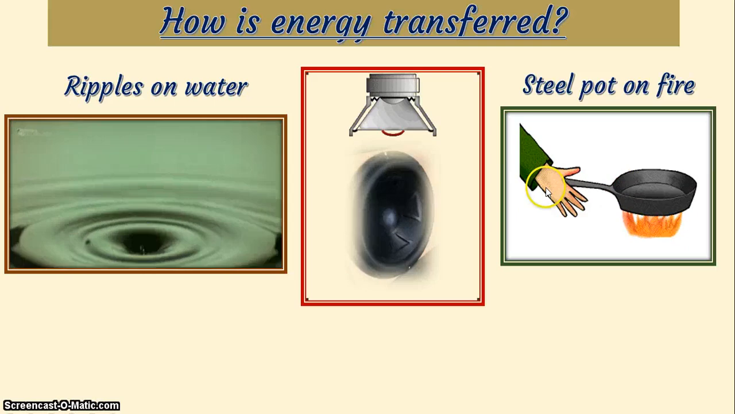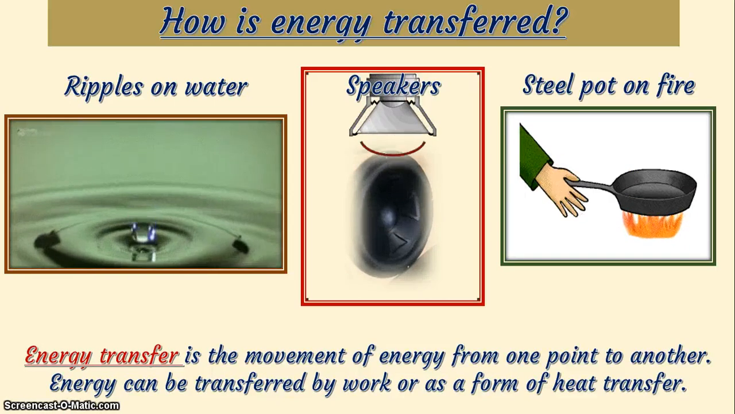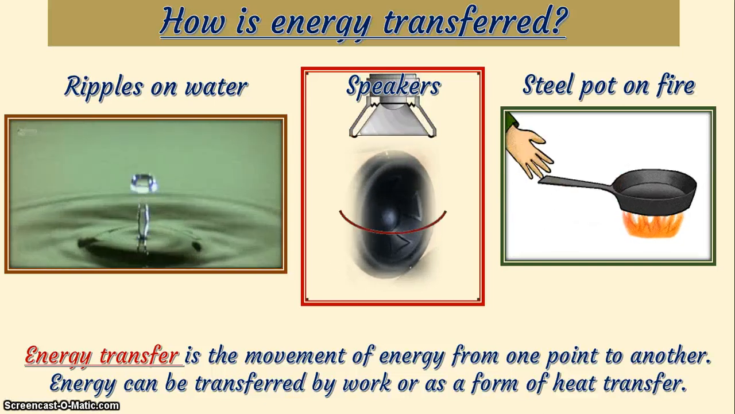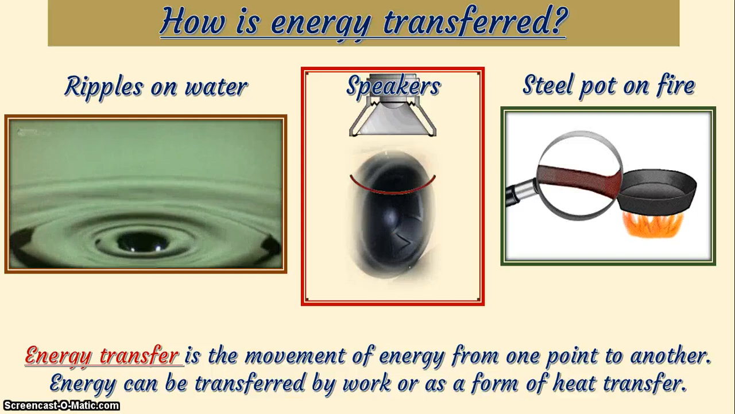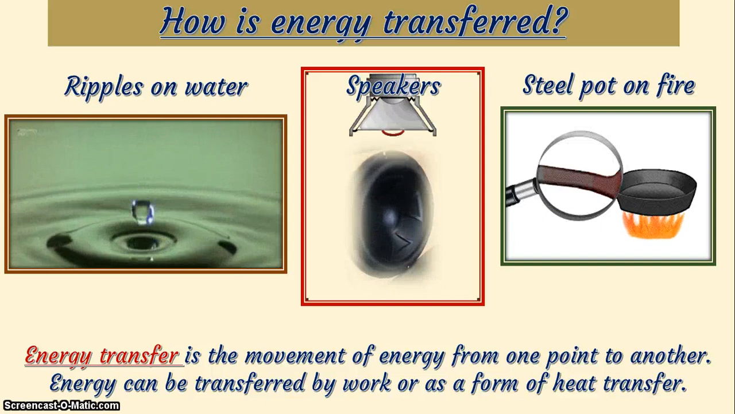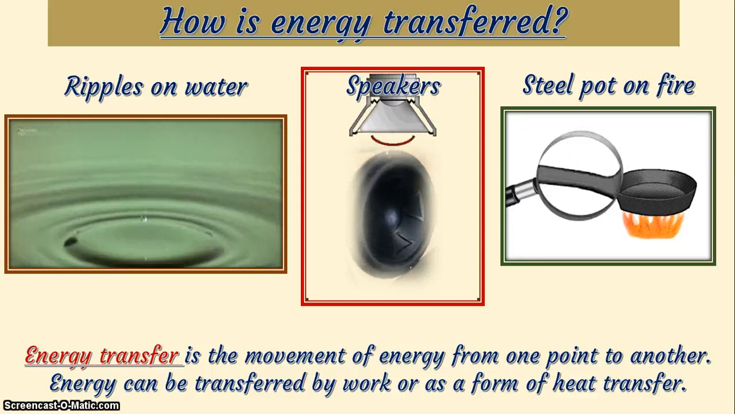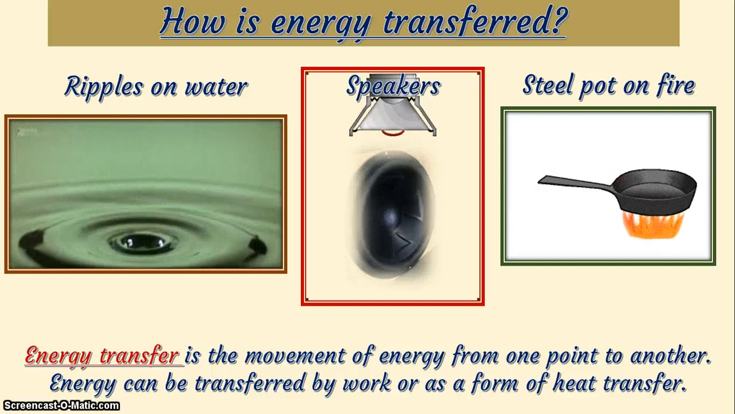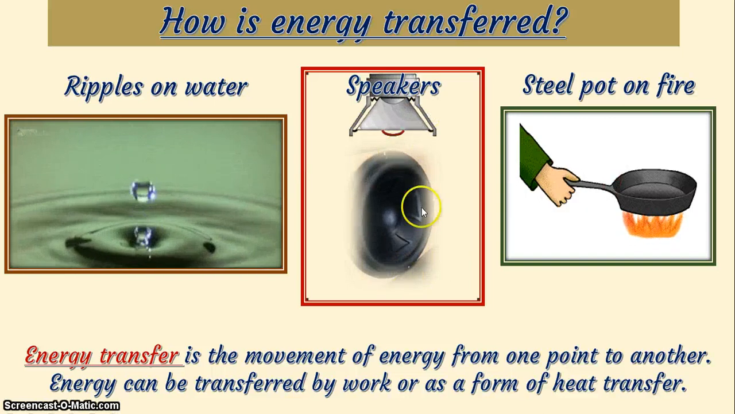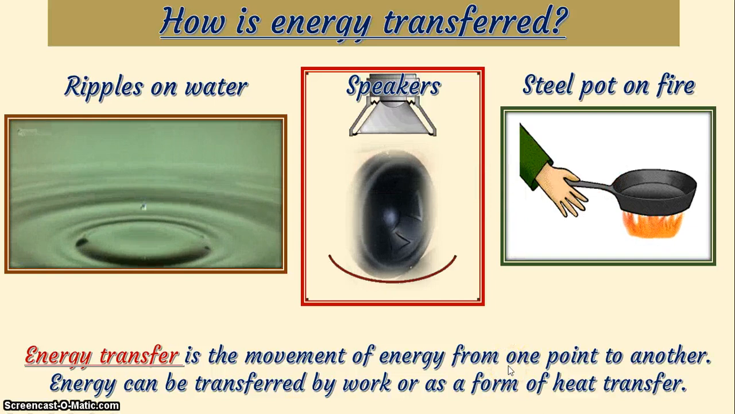So what then is energy transfer? It's very simple. Energy transfer is the movement of energy from one point to another. You don't need to memorize, you just have to have a mental picture in your mind whenever you want to define anything. And once you have the picture in your mind, you can define it. Energy transfer is the movement of energy from one point to another. Beautiful. Energy can be transferred by either work or as a form of heat transfer. What we have here with the ripples and the sound wave moving out is as a result of work. But what we have here as heat energy transferred is as a result of what you call conduction.